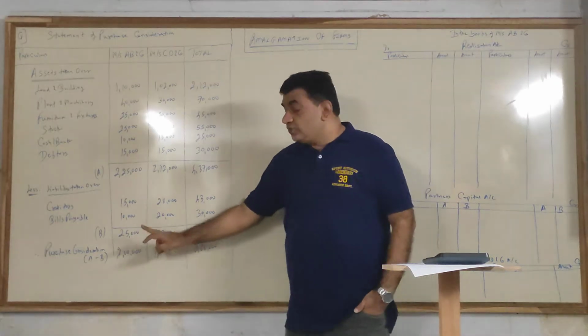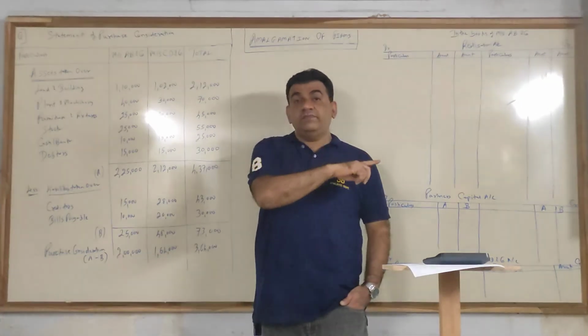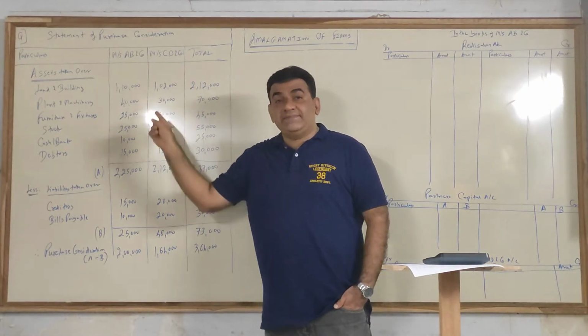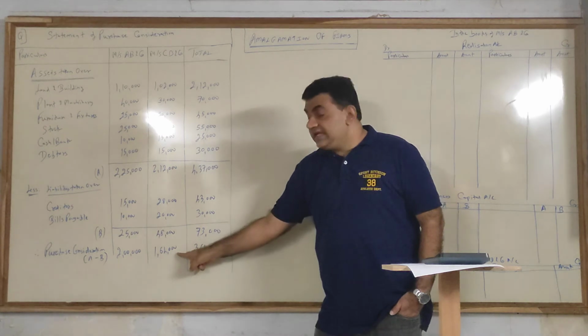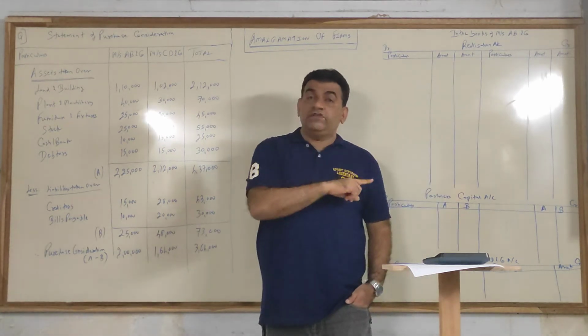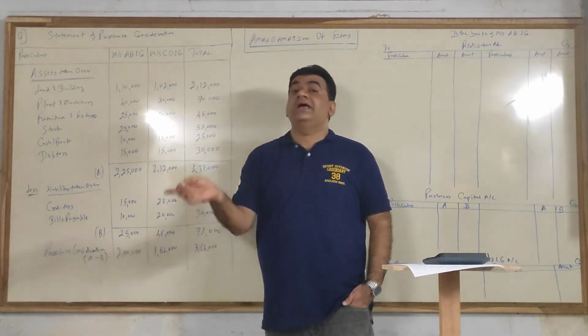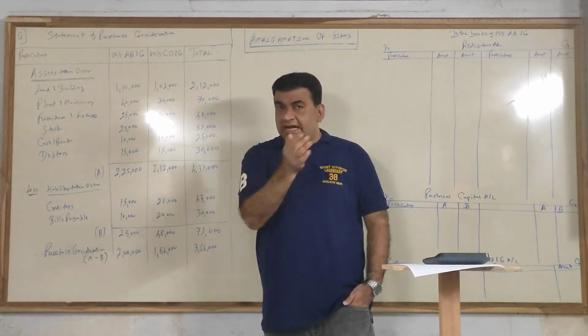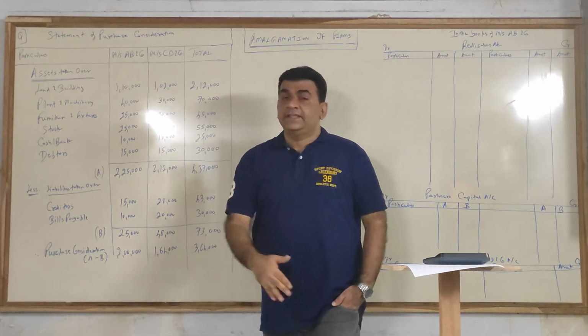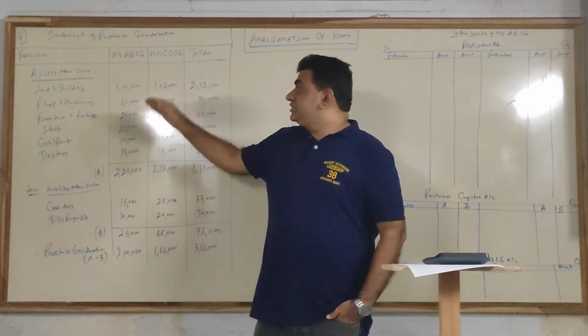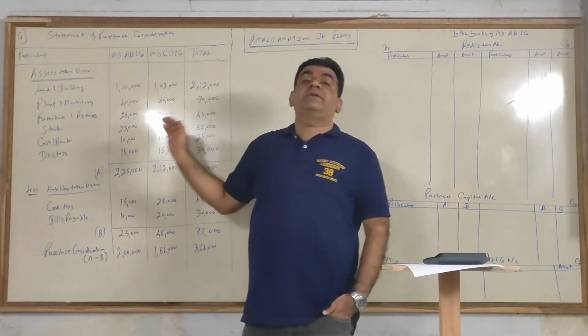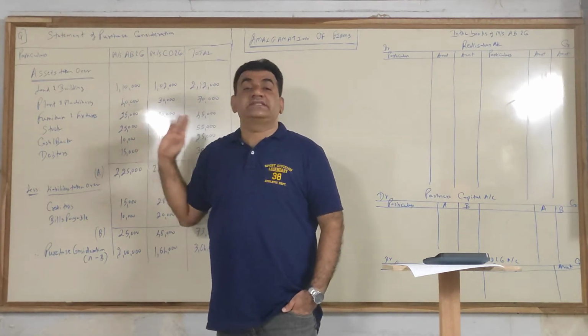AB's PC is 2 lakhs. The new firm will have to pay 2 lakhs to AB. The new firm will pay 164 to CD. How they will pay, we will study in some time. So this was the first part, the statement of PC, to be prepared in each and every sum.